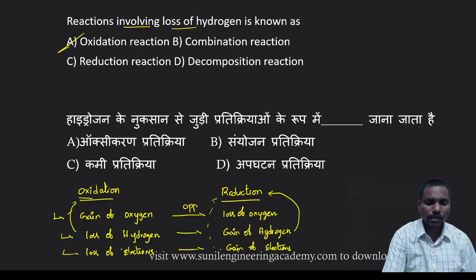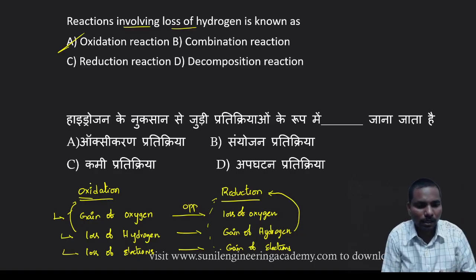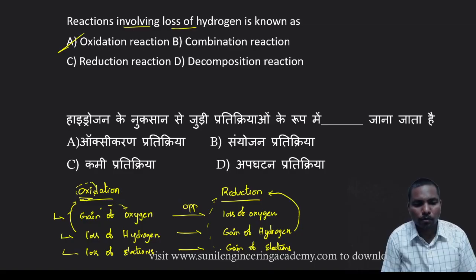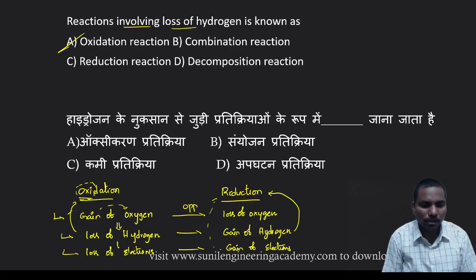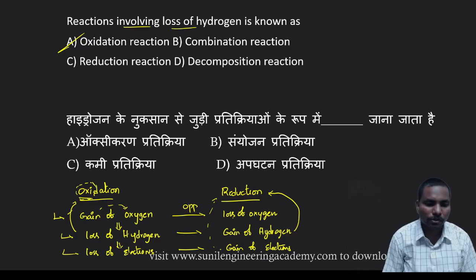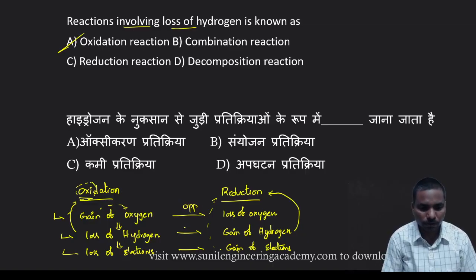It is very simple, guys: oxidation, as the name itself says, is gain of oxygen. If you remember this one, all the rest are opposite. Gain of oxygen means loss of hydrogen and loss of electrons. Reduction is the opposite: loss of oxygen, gain of hydrogen, gain of electrons.